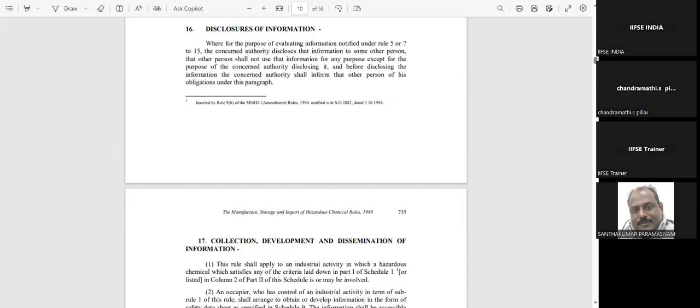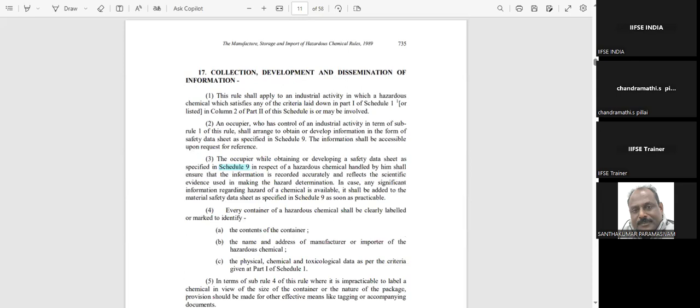On-site emergency plan submitted to the factory inspector every 2 years. No, this on-site emergency plan you will be submitting on the initial days. Once you have made your on-site emergency plan, you have to do the rehearsals once in 6 months. Those reports have to be submitted.